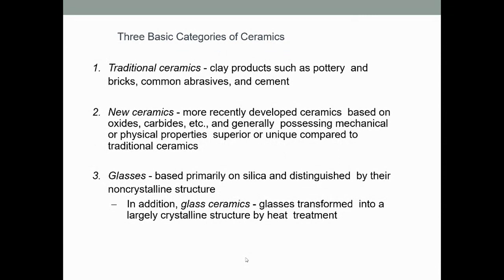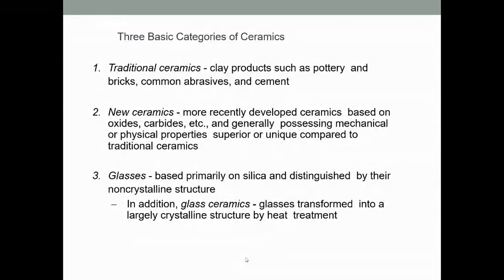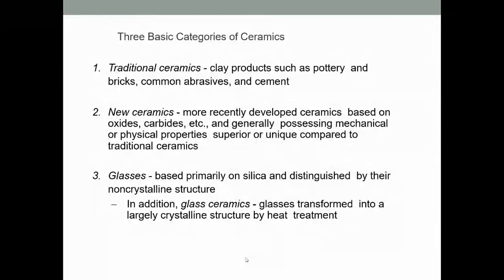Now let us come to the basic categories of ceramics. Ceramics is divided into three basic categories. Let us see one by one. The first one is traditional ceramic. The second category is new ceramic, and the third category is glasses. We are going to see them one by one.